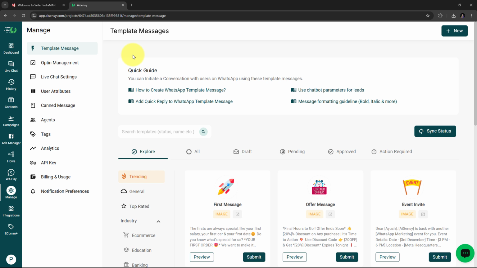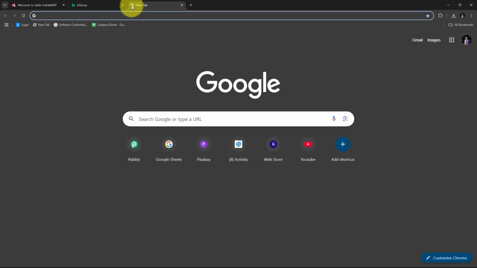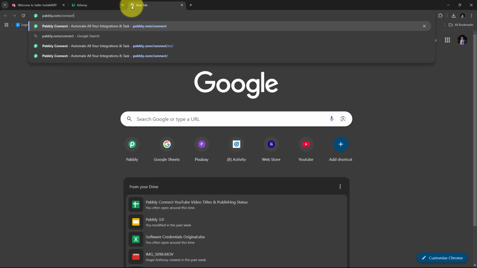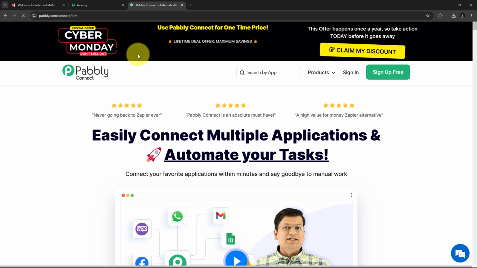For that, I just need to use Pabbly Connect, and for using Pabbly Connect, I need to open a new tab and search for pabbly.com/connect in my browser, and it will take us to this landing page of Pabbly Connect. Here in the landing page, I have these two options of sign in and sign up for free. If you don't have any account with Pabbly Connect, then you can just click on this sign up for free button, and it will take only 2 minutes of your time and you will get 100 free tasks every month. Or if you already have an account or you are an existing user, then you can just click on sign in